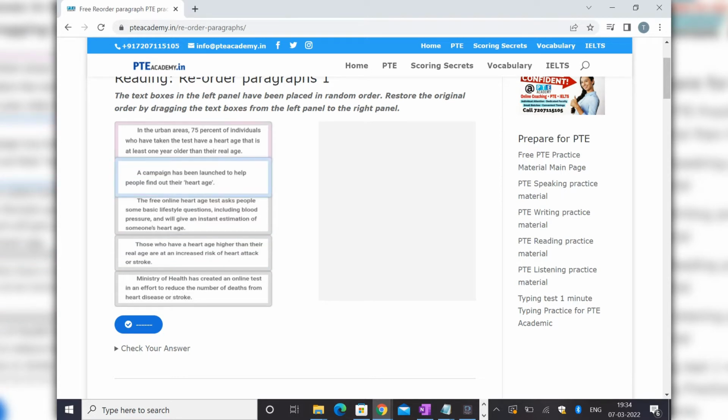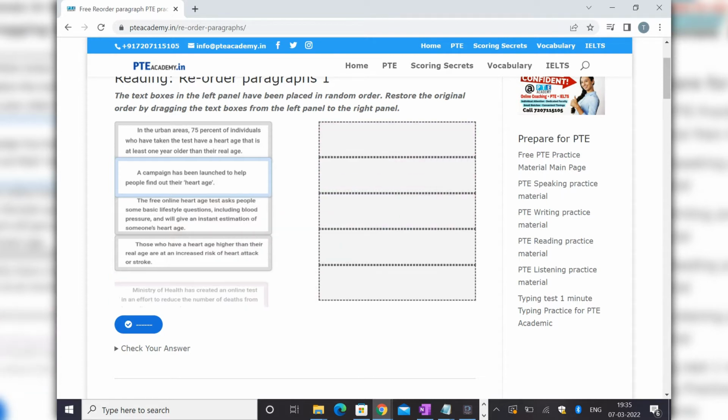So, 'In the urban area, 75% of individuals who have taken the test' - we don't know which test, so this is not independent. 'A campaign has been launched to help people find out their heart age.' Yeah, that can be. 'The free online heart age test asks people' - this is talking about some test. 'Those who have heart age higher than their real age are at increased risk' - this is already a finding. 'Ministry of Health has created an online test in an effort to reduce the number of deaths from heart disease or stroke.' Yeah, so this cannot be the first.